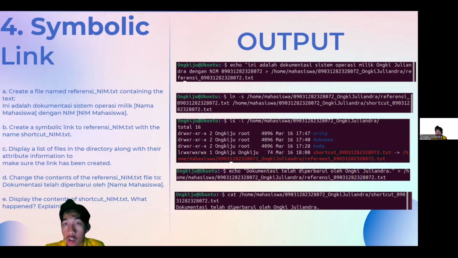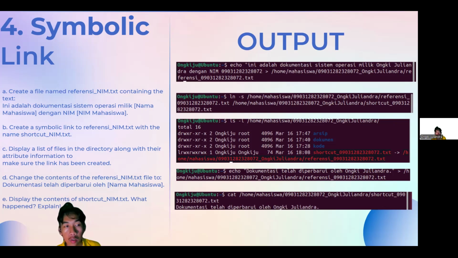As you can see in the output section, the command that I use is echo "Ini adalah dokumentasi sistem operasi milik Ongki Juliandra dengan NIM". After that, I'm typing /home/mahasiswa/name_nama/referency_name.txt. Okay, after that, the file called referency_name is already made, along with its contents.